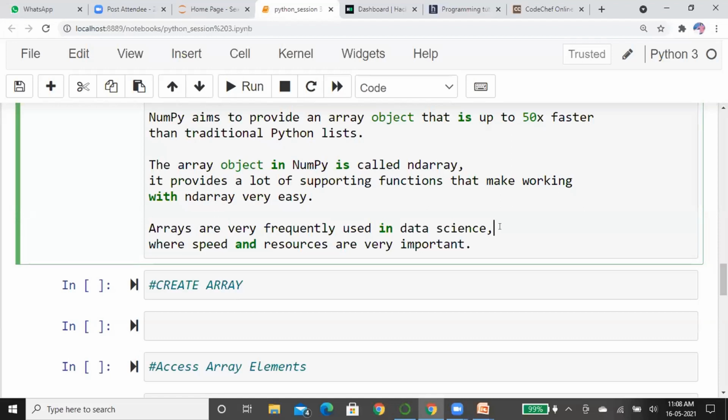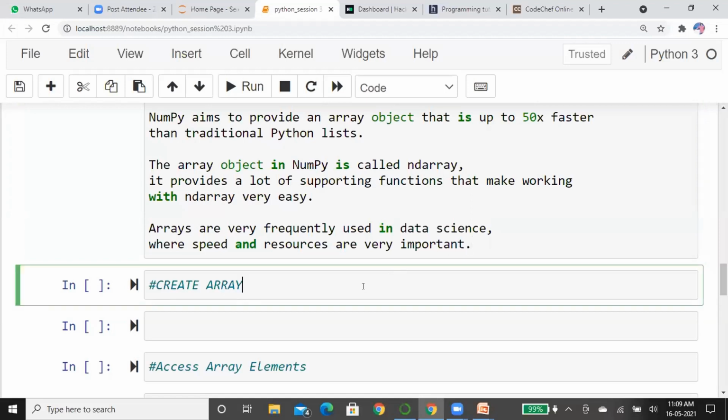Speed and resources are very important here. Speed is at the top, that's why you receive mails in Gmail very fast. If your friend sends a large file by Gmail, you will get it in less than 30 seconds. However big the file is, you get the original message in your mail. That is the fast resource access using arrays.